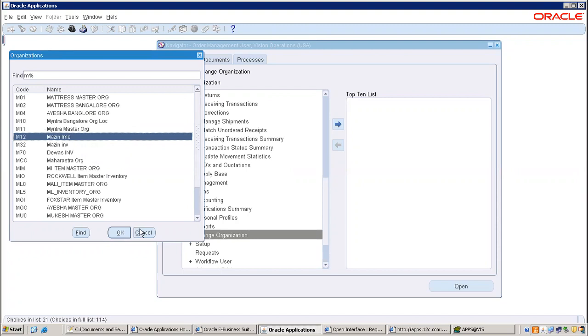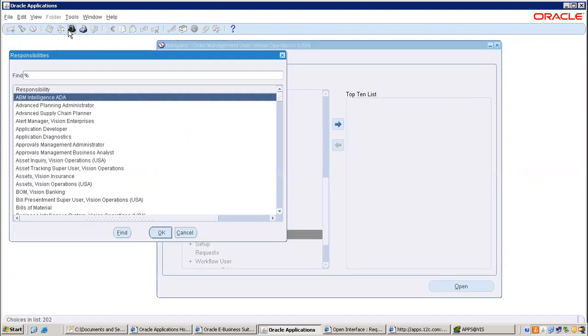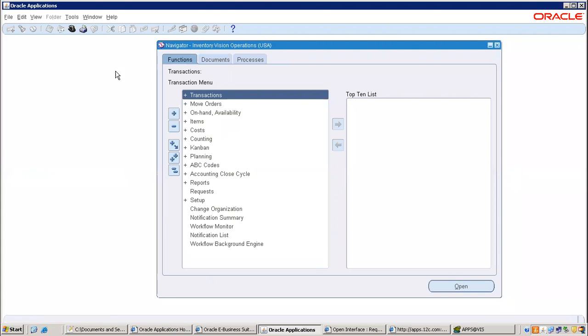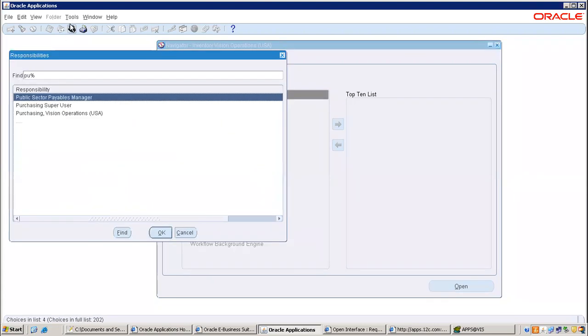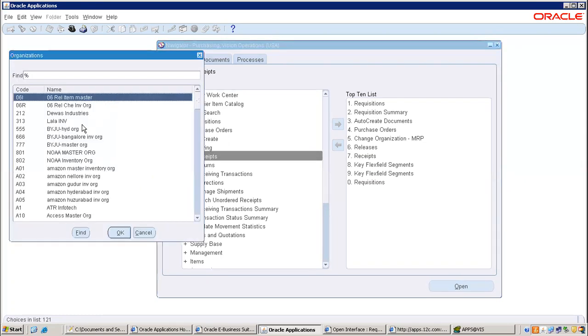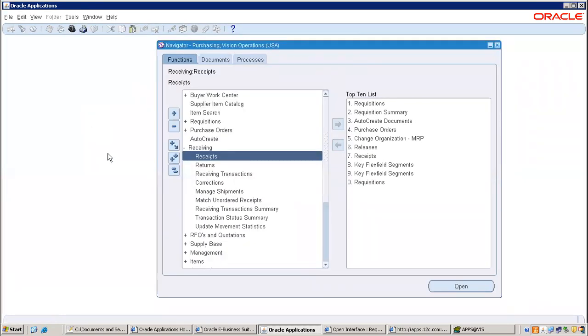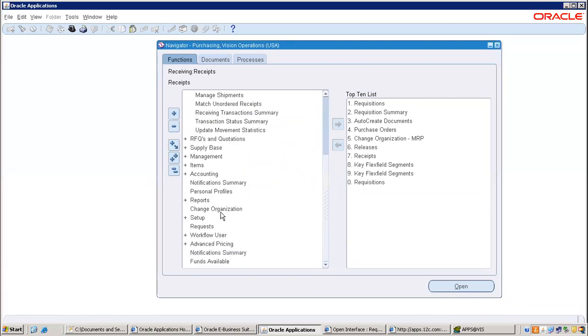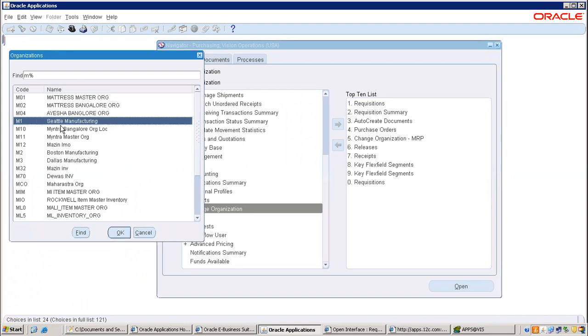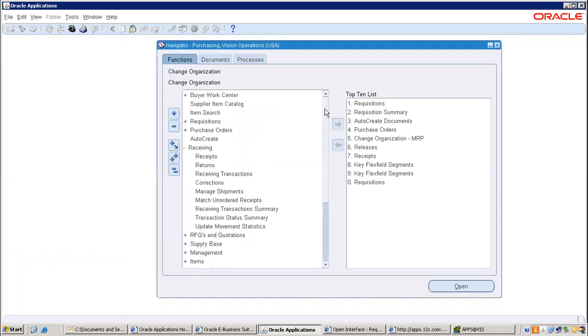Not there, right here? Definitely now you need to go to inventory. Sometimes they will restrict the data. So go to purchasing. Not inventory, guys. Purchasing. Receiving. V1. Sorry, we made a mistake. M1. This M1, we did not see that in order management. So some data restrictions will be there. Functional people will come to know these. Then they are better than us.